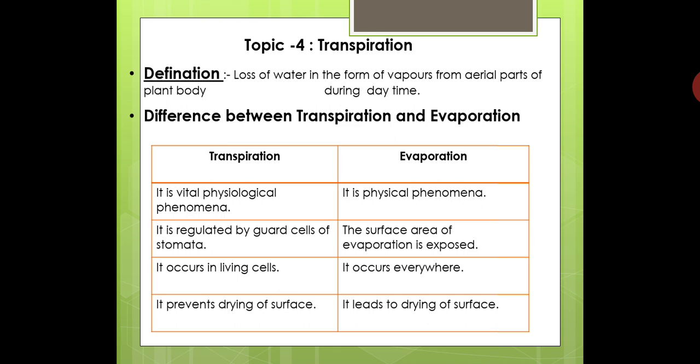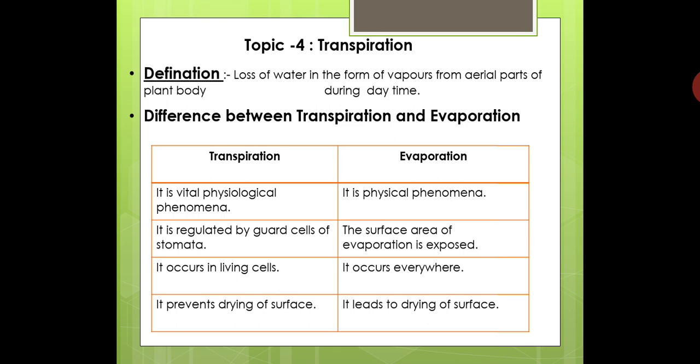The water vapors coming into the intercellular spaces get condensed, reconverted into liquid, and reabsorbed by the plant. So only a very trace quantity of water is lost from the plant body. So it is called lenticular transpiration.